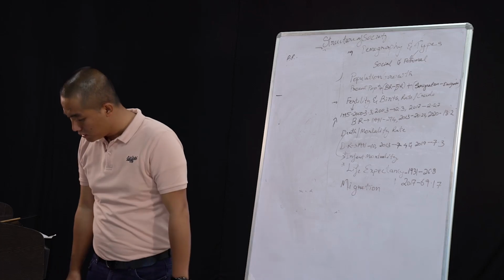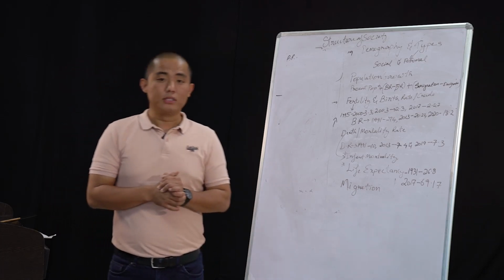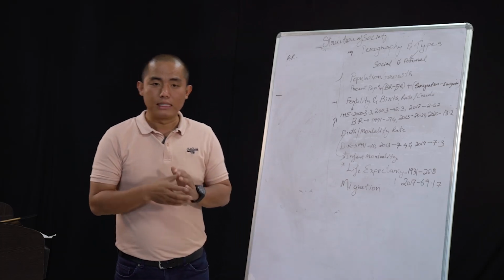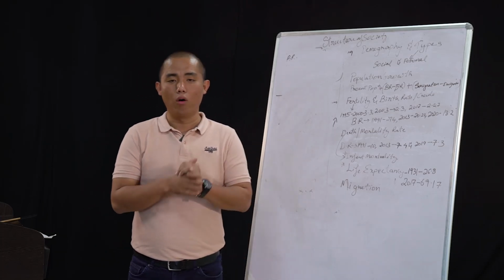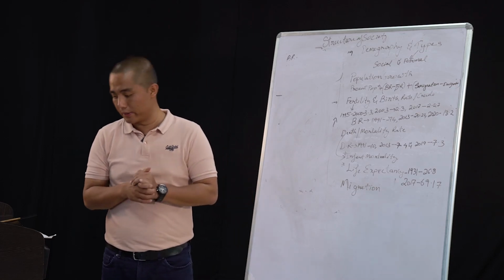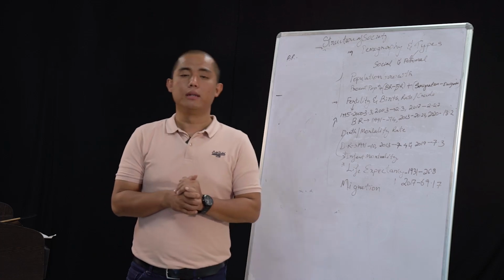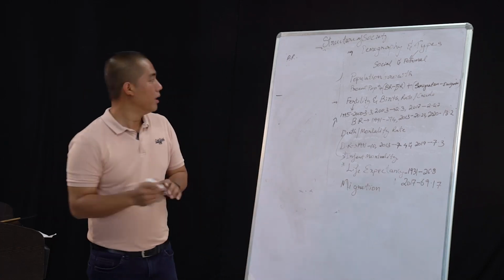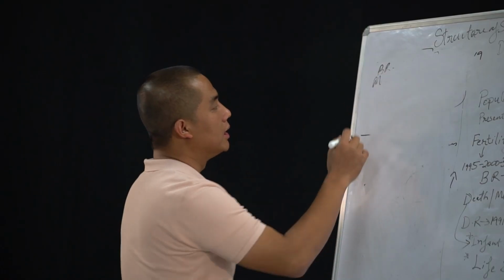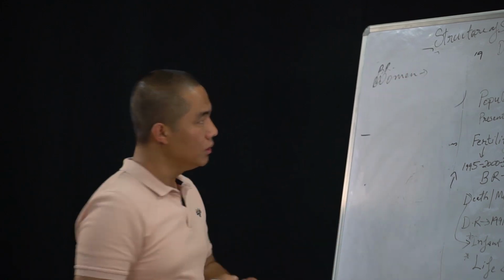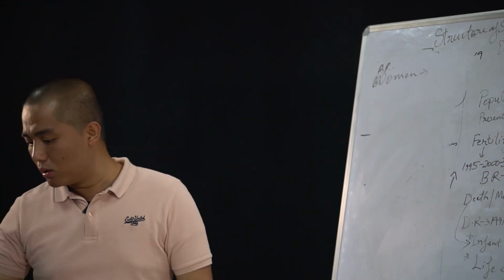So, fertility refers to the number of children. I repeat again. Fertility refers to the number of children that a woman can bear, or the number of children that is born to a woman. So a woman in India today, or the ability of a woman to give birth.